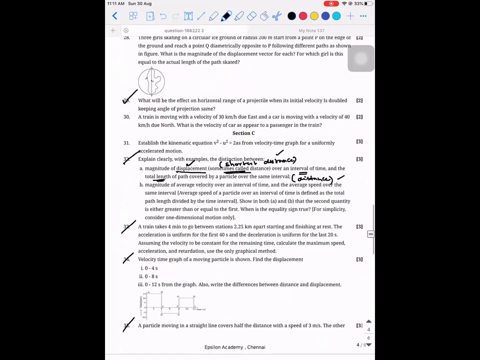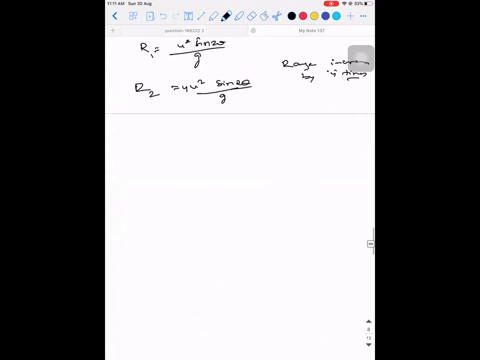So they asked us to explain with an example, right? When will the displacement be equal to distance? If the magnitude of displacement should be equal to the exact distance, then the particle should travel only in one direction.